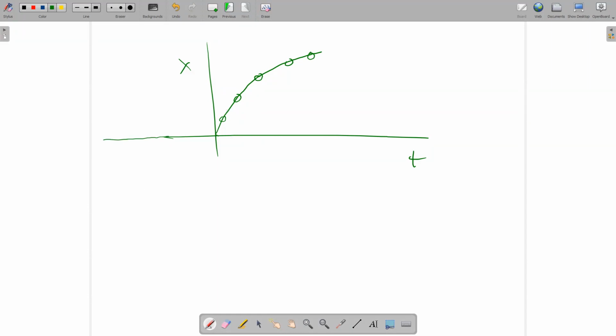Okay, you draw a tangent line. This is your angle. You draw a tangent line. Your angle is here. You draw a tangent line. Your angle is here. So the angle is increasing or decreasing?